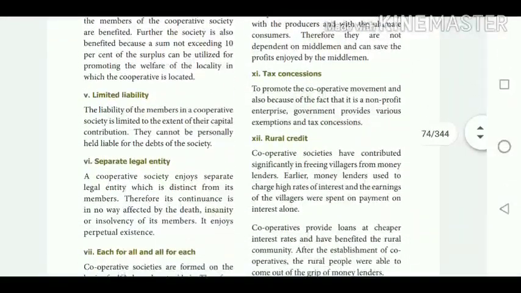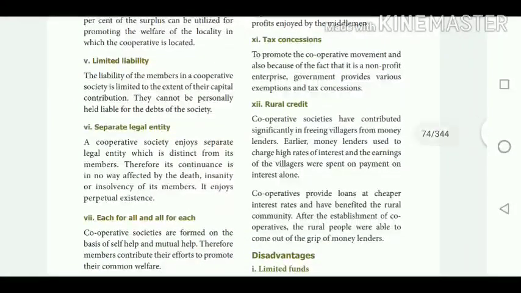Next we are going to deal with tax concession. In the case of a joint family, the tax rate is high. Here, the government gives some tax concessions for the upliftment of the cooperative society, to promote the cooperative movement of the society. So the government gives some tax concessions. This is one of the advantages.